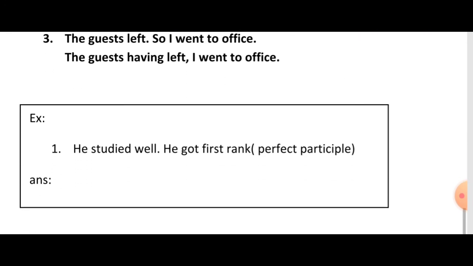Here I have given you one question. The question is, he studied well, he got first rank. Try to write this in perfect participle. Those who know the answer, you can write the answer and post it in the comment box.